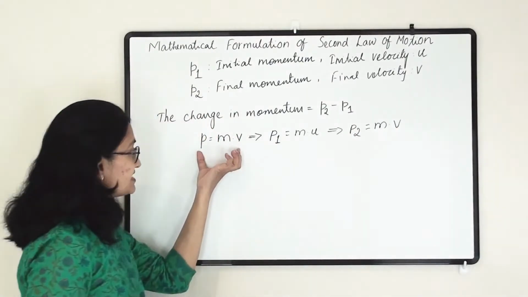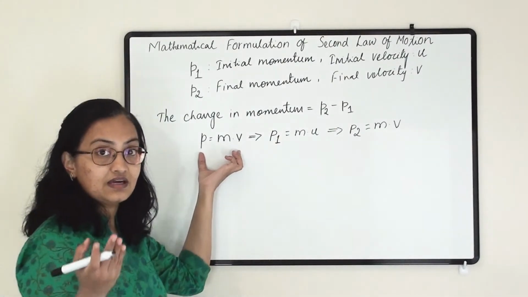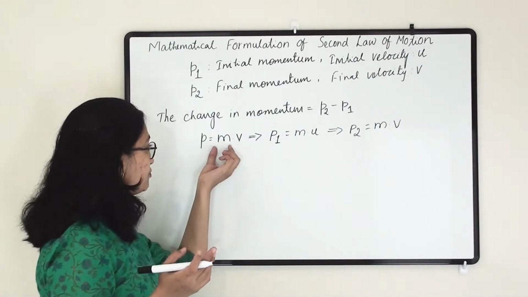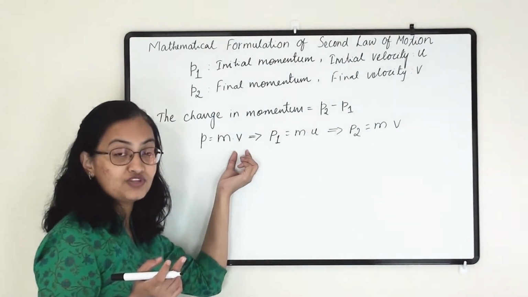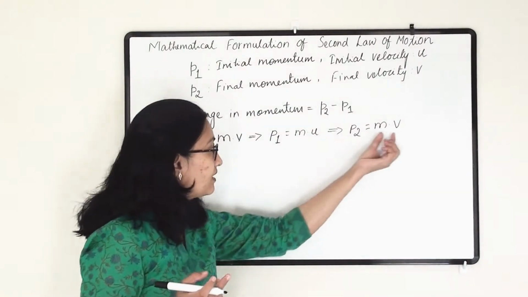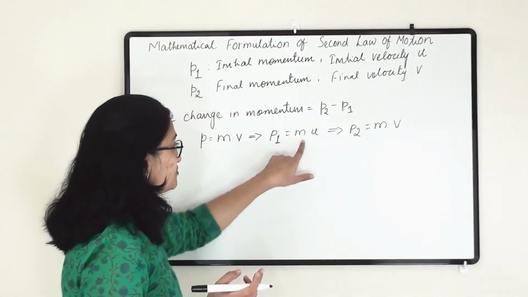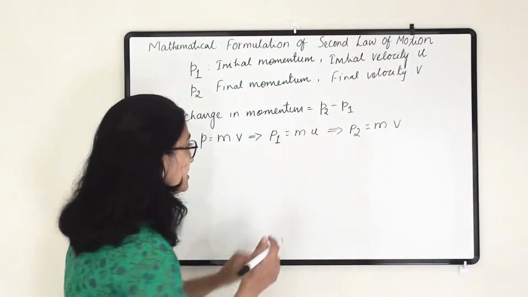The formula is the same, P equals mv. What we have earlier seen, what is momentum? Momentum is the product of mass and the object's velocity. So this velocity I have changed here according to the initial momentum and final momentum. Now let us put these two values over here.